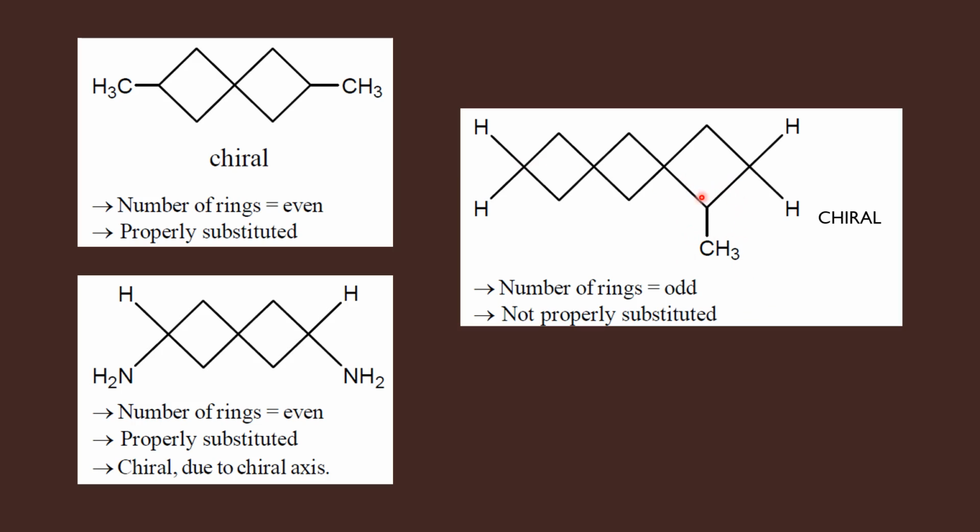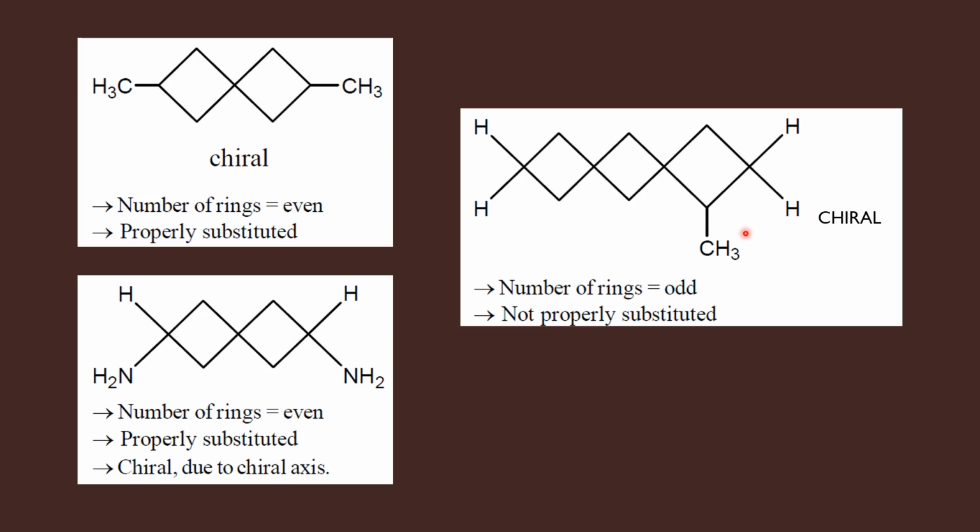So this is the chiral carbon. This carbon is connected to a CH2 here, and here a carbon connected to three carbon atoms, a tertiary carbon. Here you have a carbon connected with only two hydrogens, and there is a methyl group, and the fourth group is hydrogen. So due to the presence of this chiral carbon, this molecule is chiral.